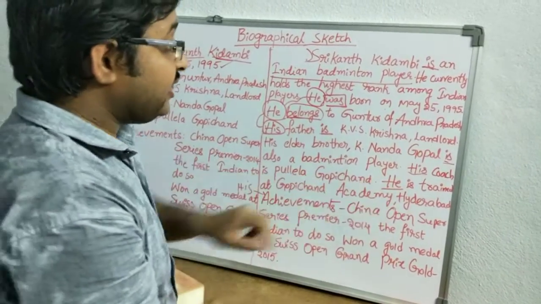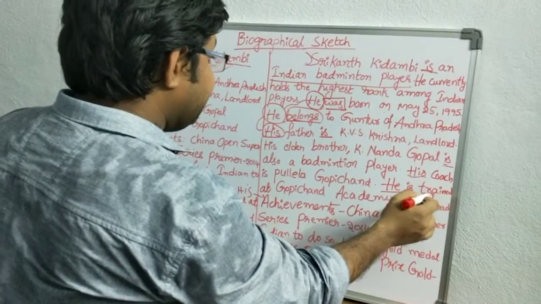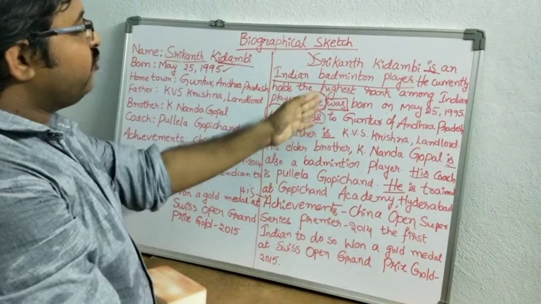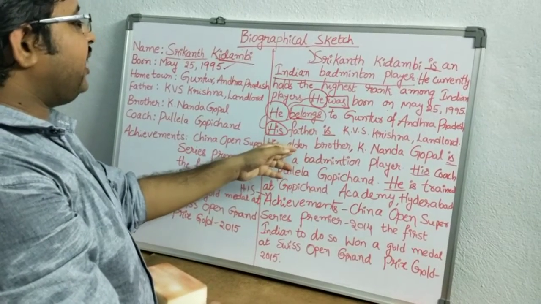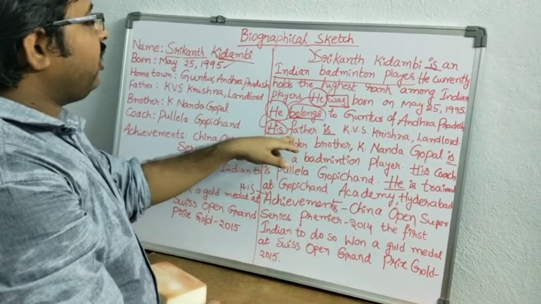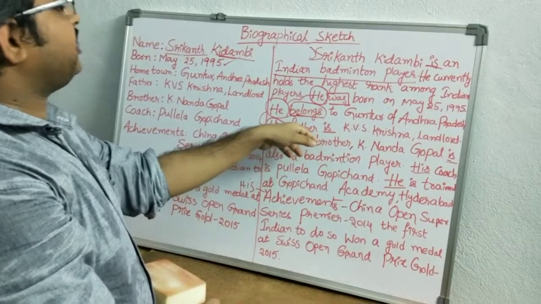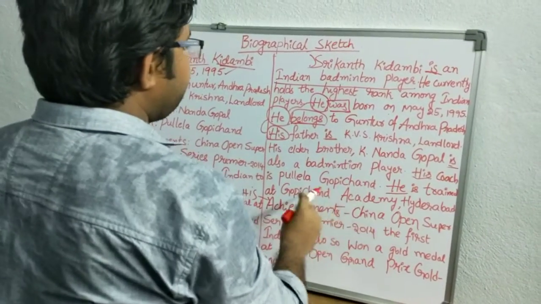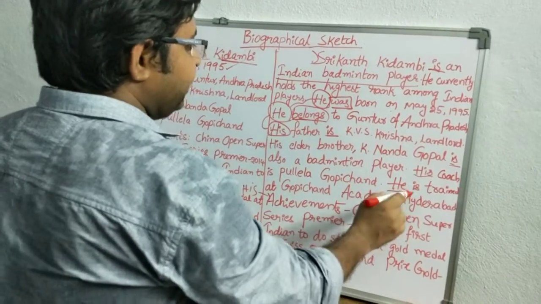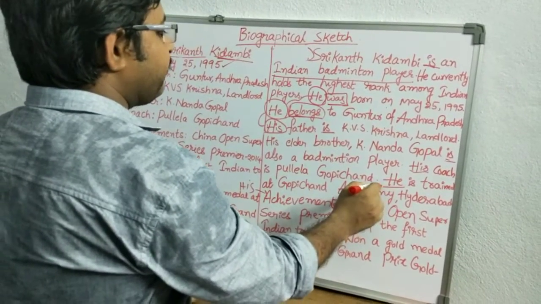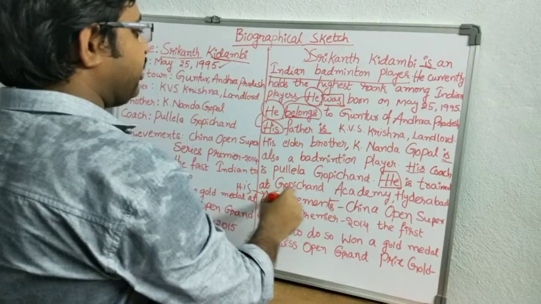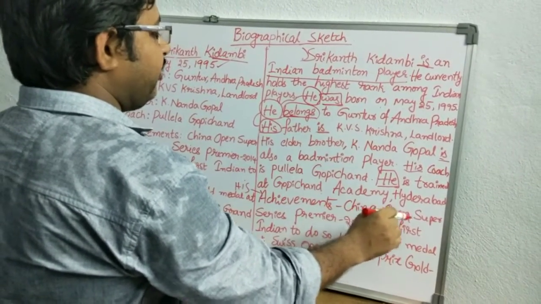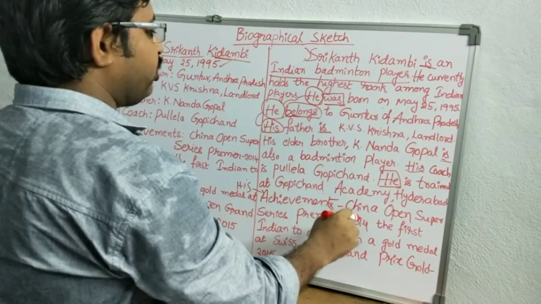Next one, again he is trained at Gopichand. When the action belongs to only him, you should use the word he. When the action belongs to someone or there is a relation with someone, we have to use the word his. So his coach is Pullela Gopichand. He is trained at, again about his own personal action, Gopichand Academy, Hyderabad. His achievements: China Open Super Series Premier 2014.